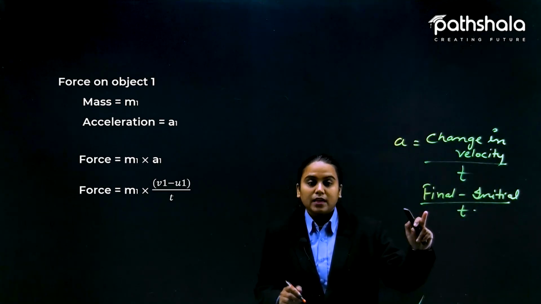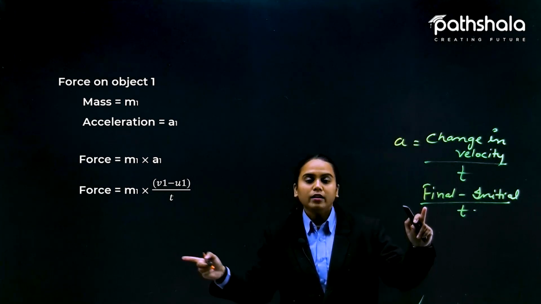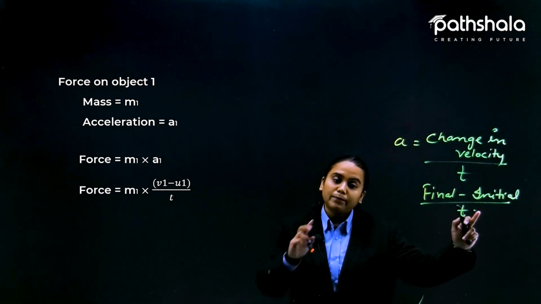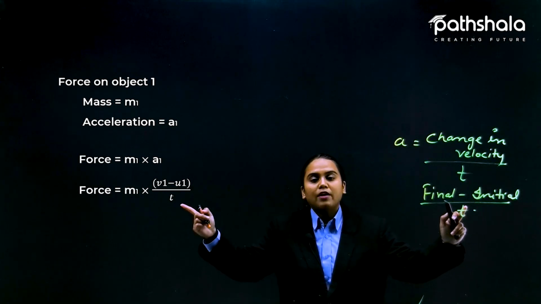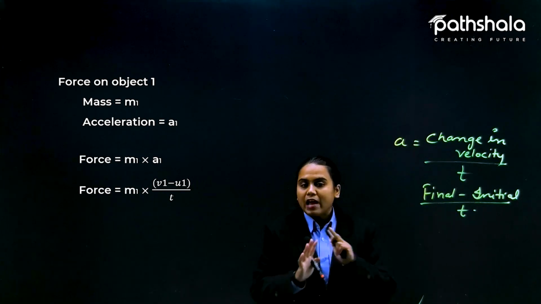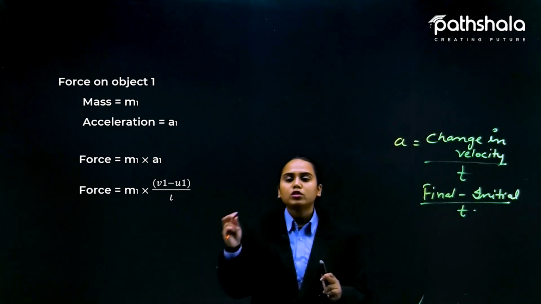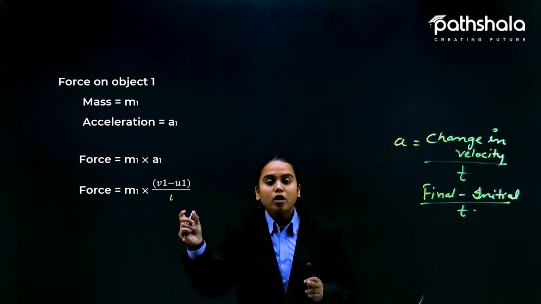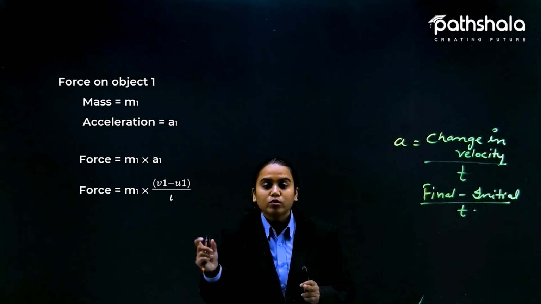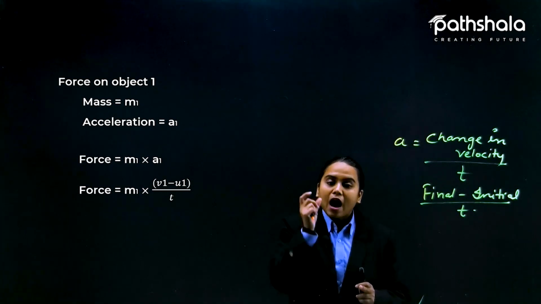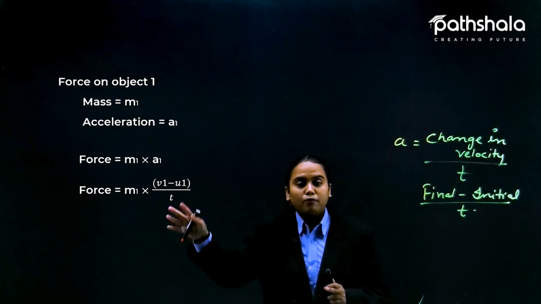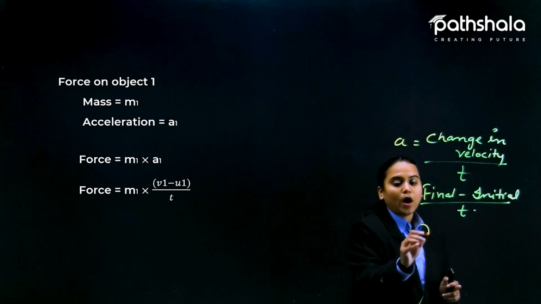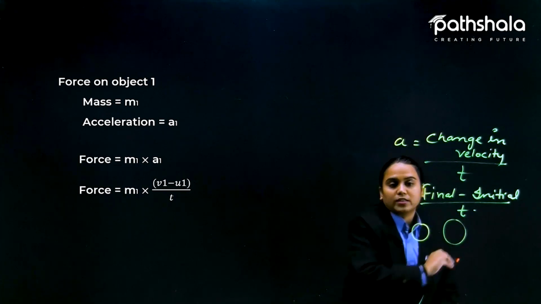The final is actually the after-collision value, so we have written here V1, and the initial is the before-collision value, so we have written here U1. We have done nothing here, just taken the force value for the two objects. Now, because the acceleration that is produced inside the body after collision is this, this is the force that object 1 is experiencing. Okay, there were two objects, fine.